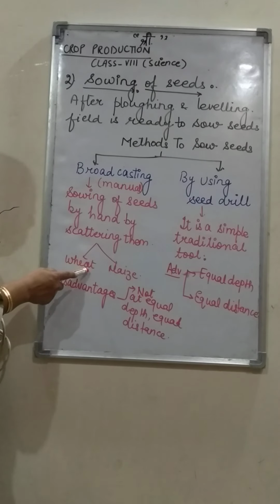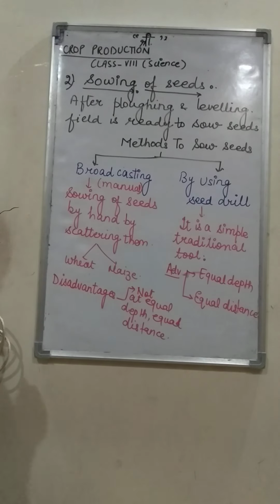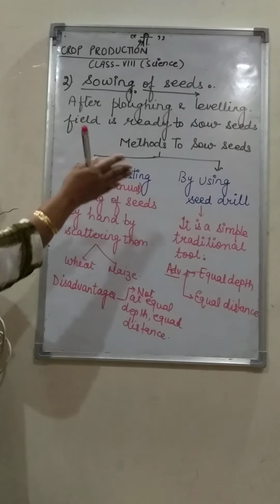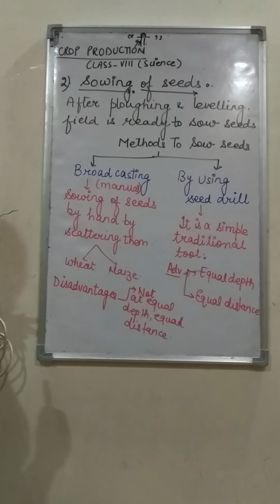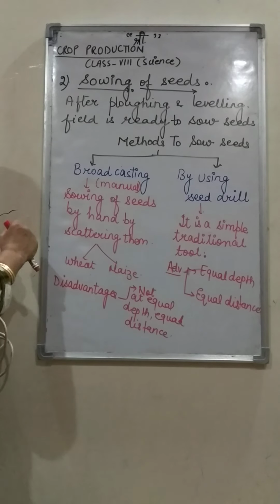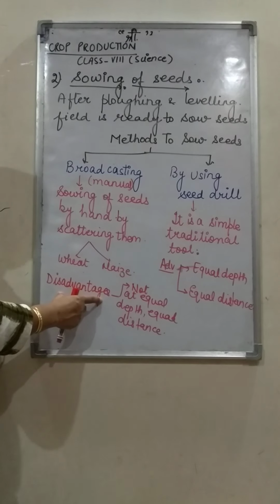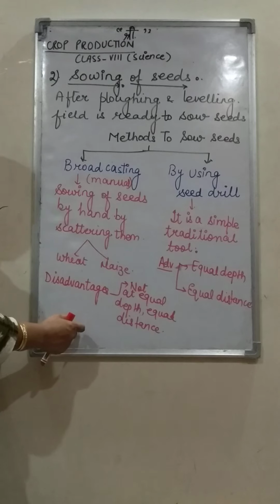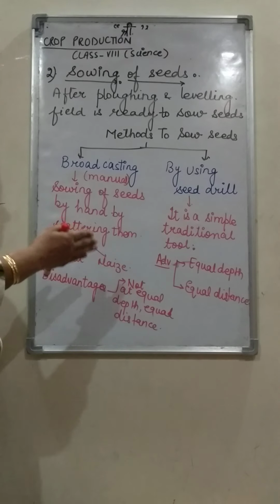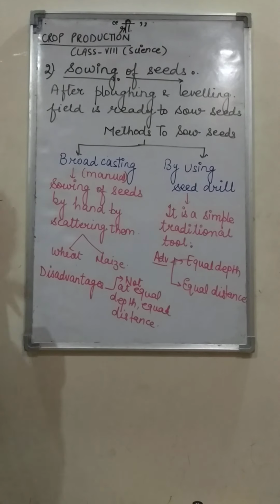Mainly the seeds of wheat and maize are sown with the help of broadcasting. In the case of wheat and maize, we have to spread the seeds by the broadcasting method. But this method has certain disadvantages too. If you are spreading the seeds by hand, you cannot sow at equal depth or at equal distance. So the basic disadvantage is that seeds are not sown at equal depth and equal distance.